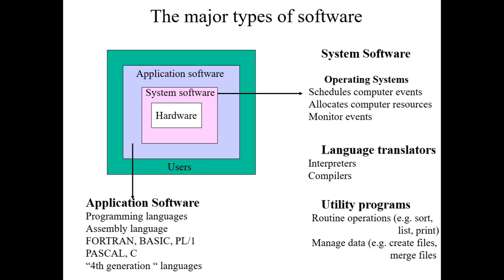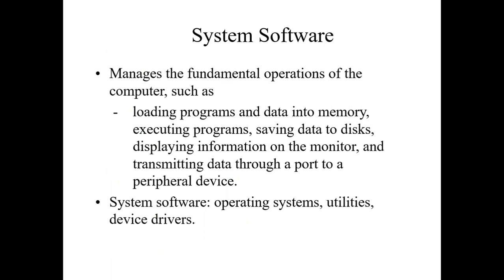The third part is the utility program, like antivirus software, disk defragmenter, and zip software, which help us in using the computer. Those are the utility programs. Another major type of software is application software, which we are going to see further on. System software manages the fundamental operations of the computer.